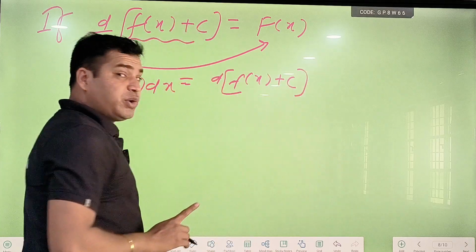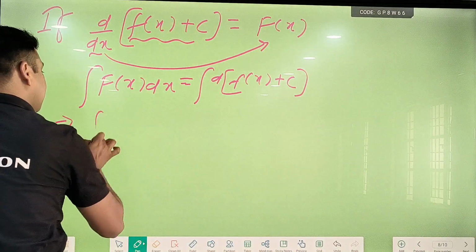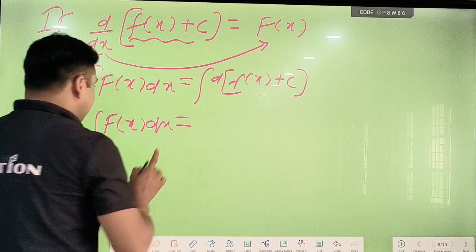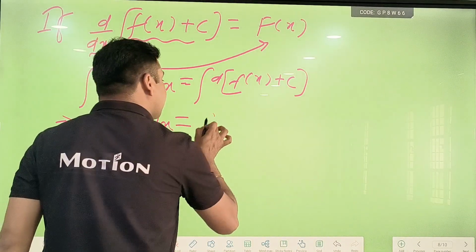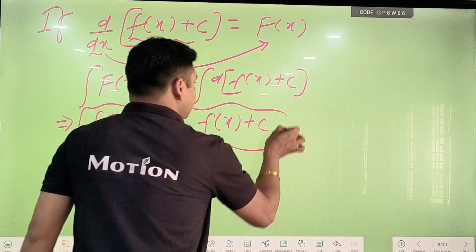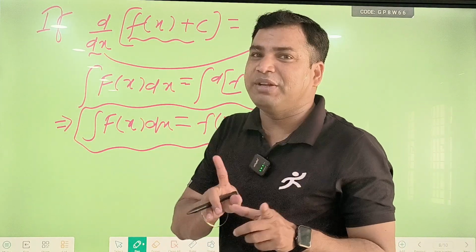Okay, now I am going to integrate both sides. So what will we get? See here, I am getting the integration of capital F of x dx, and we are getting small f of x plus c. So we can say from here that integration is the reverse process of differentiation.